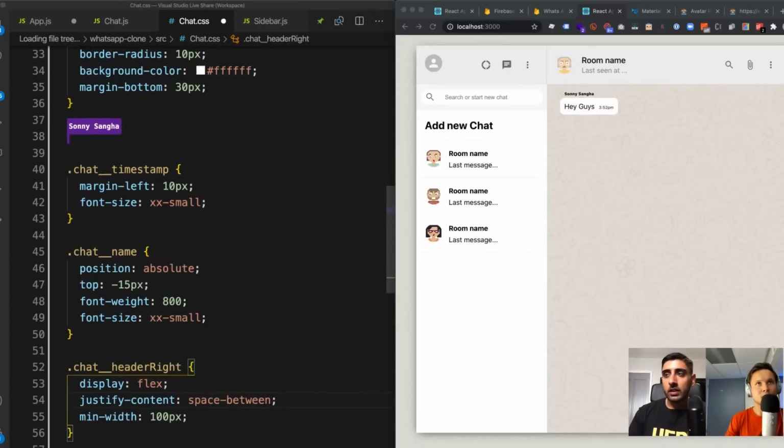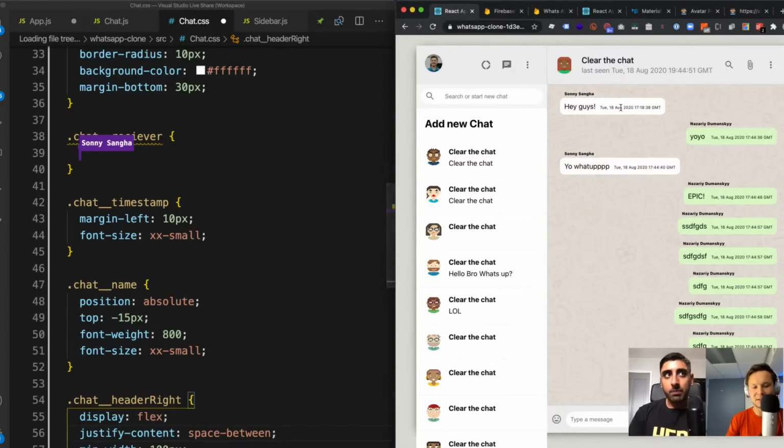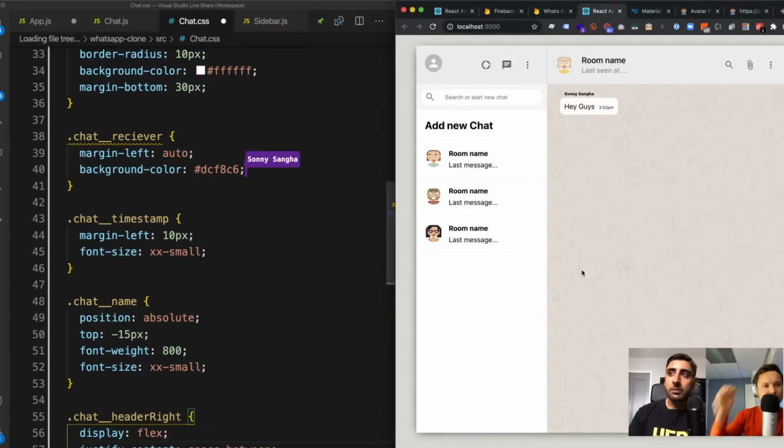So what I can do is I can go here, add the following. I can just say chat receiver. Oh, like the one on the right is green. And okay, you guys see that right here? Yeah. So this is white and then this is green. Okay, I see. Cool. So what I can do here to get that to work is I can say margin left auto and background color green. Like this little green here. This is the WhatsApp green.